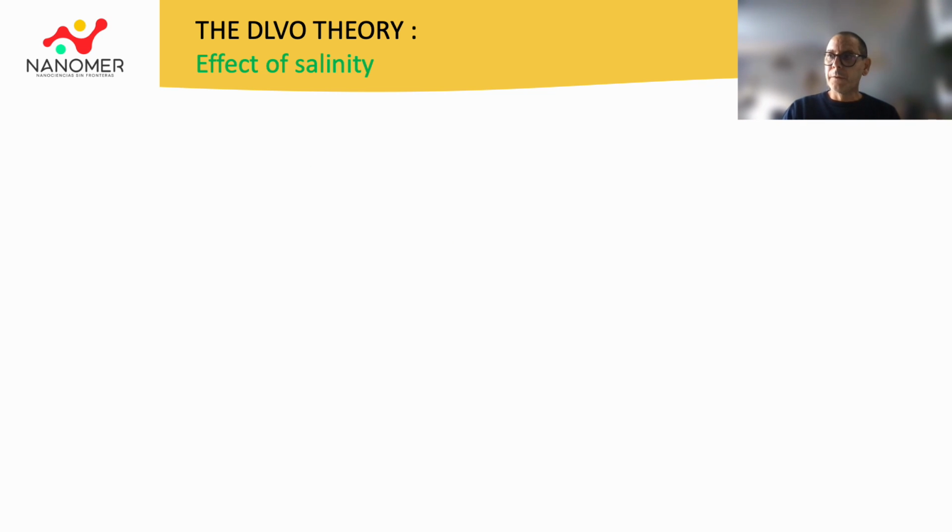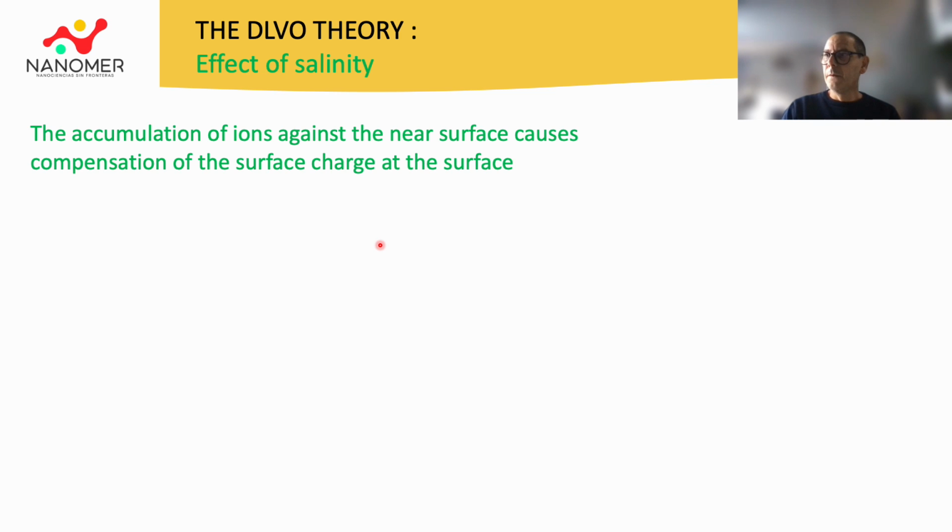Another important factor in the DLVO curve is the ionic strength of the solution, which can vary depending on salinity. If you add salt to a colloidal suspension, the counter-ions from the salt will screen the surface charge via the double layer organization of the solvent ions. The effect is a compression of the ion layer attached to the surface and therefore a decrease in the Debye